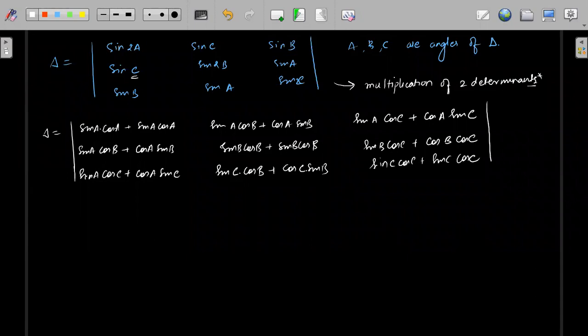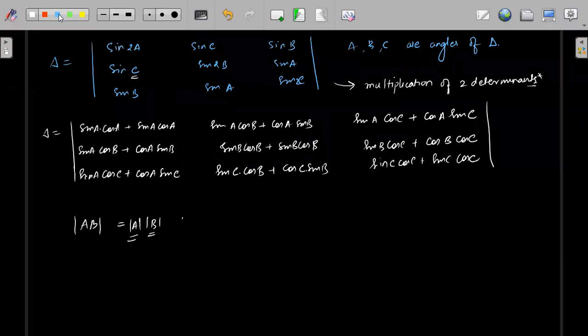Okay, now see, I've told you to try to write this thing in terms of multiplication of two determinants. So let's see how we can figure out that this is two determinants multiplied. This we can write as a matrix. If I know this is matrix A into matrix B, it can be written as the determinant of matrix A into the determinant of matrix B. So I just have to figure out what is matrix A and what is matrix B.